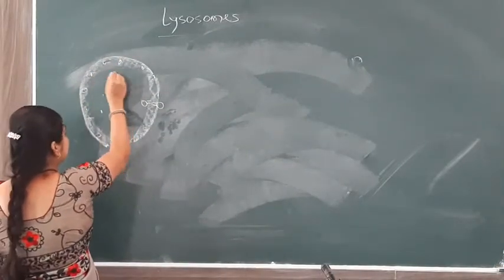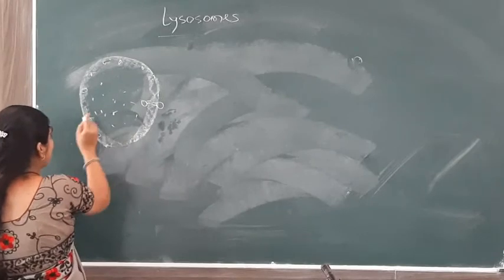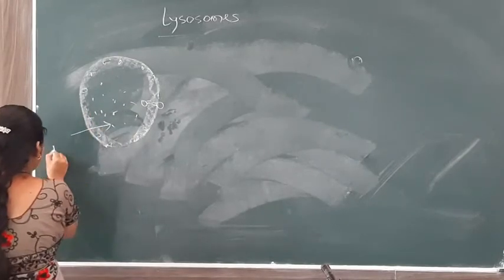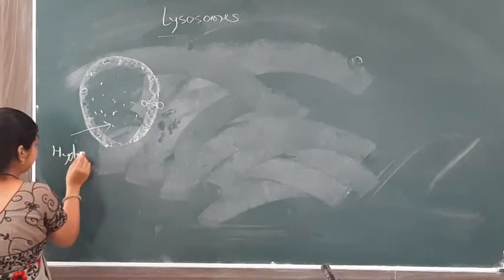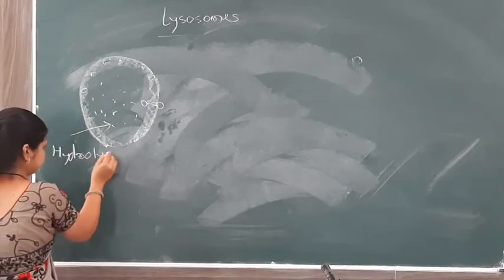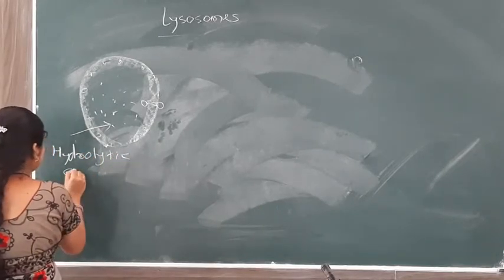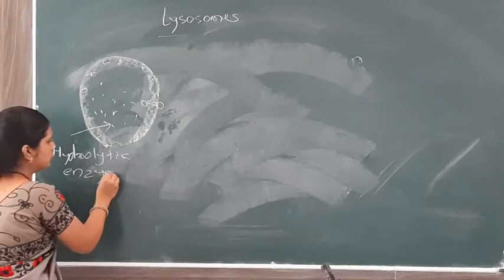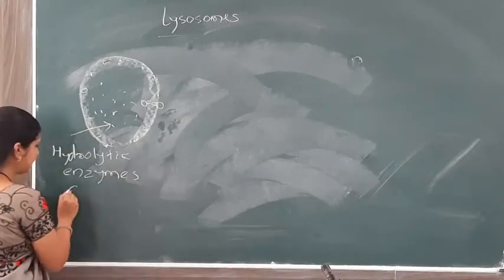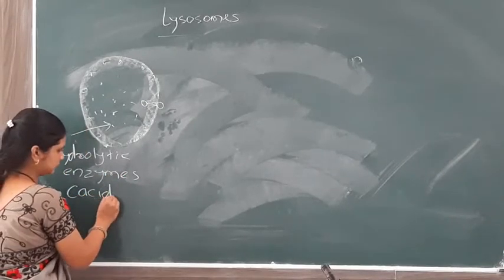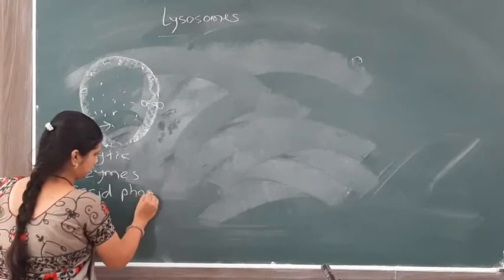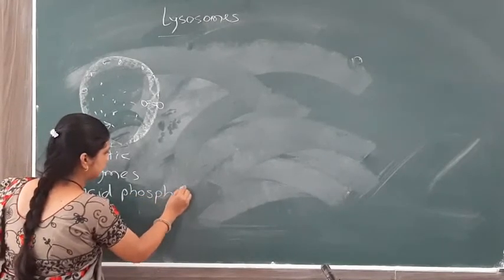The cellular material of the lysosome is formed by a number of hydrolytic enzymes, which mainly constitute acid phosphatases.